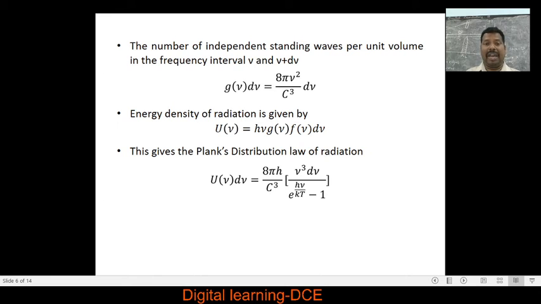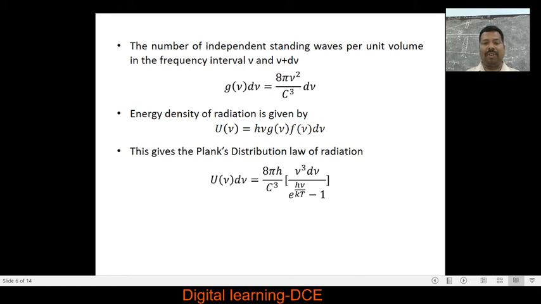Now, we define the number of these independent standing waves or stationary waves per unit volume in the frequency interval nu to nu plus d nu, or the frequency range d nu, as g of nu d nu is equal to 8 pi nu squared by c cube into d nu. Now we define the energy density of radiation in the frequency range nu to nu plus d nu as u of nu is equal to h nu into g of nu f of nu d nu.